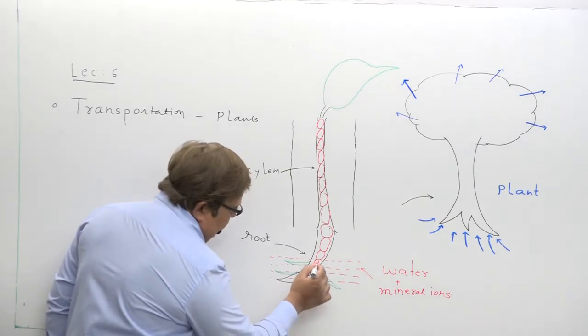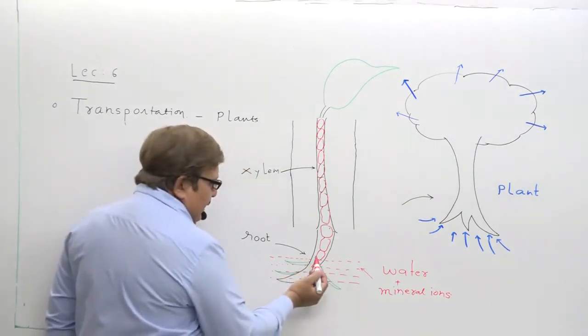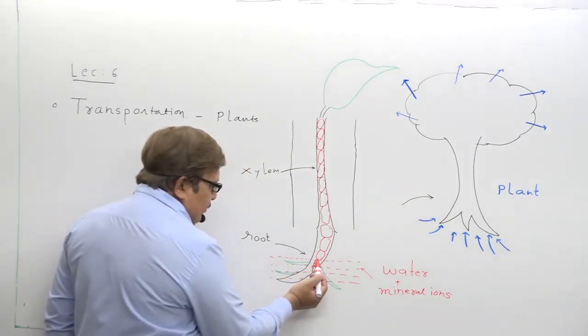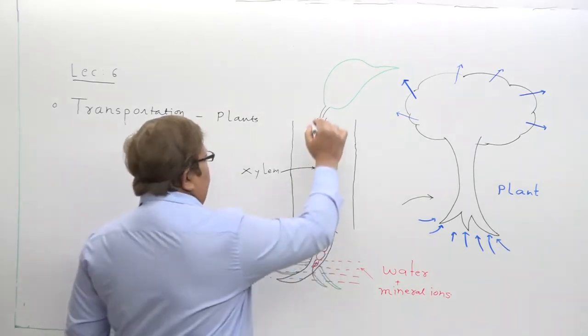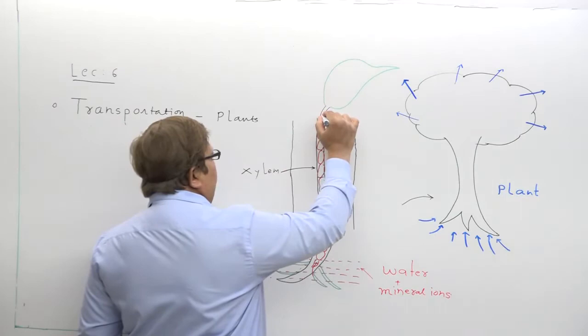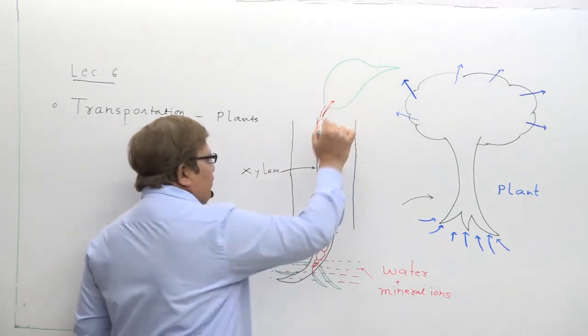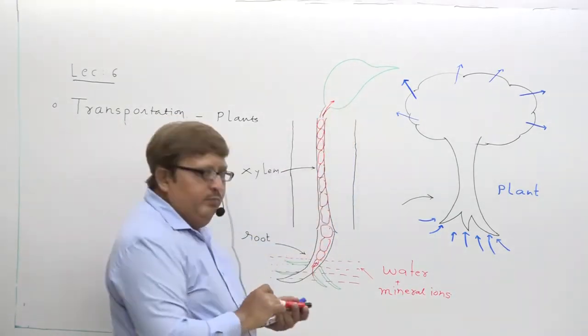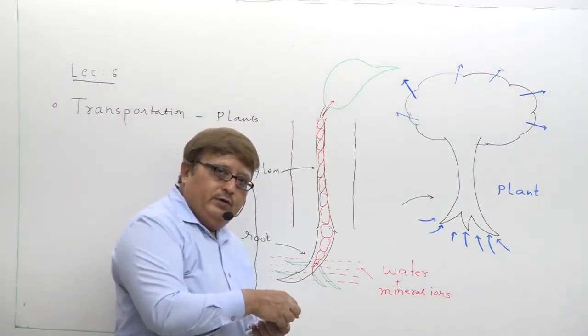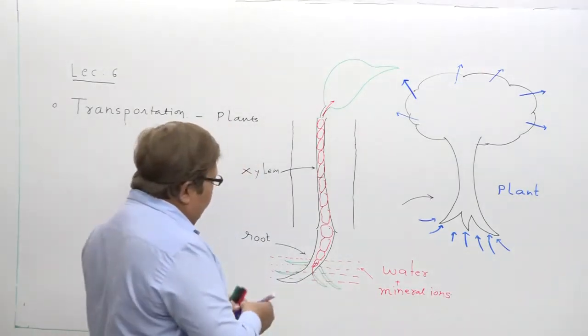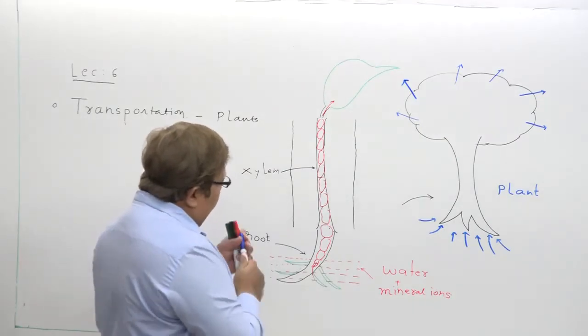Water enters one cell and then it diffuses to another cell, then another cell, and this way the water rises up and reaches the surface of the leaf. This continuous passage of water is known as ascent of sap.